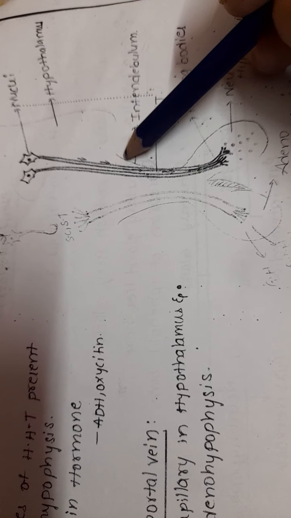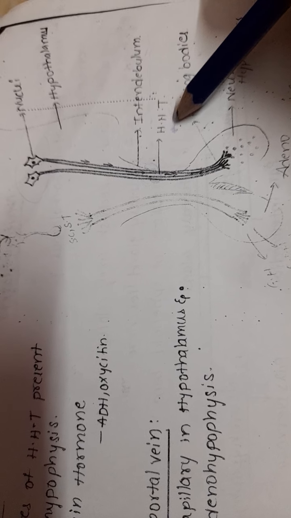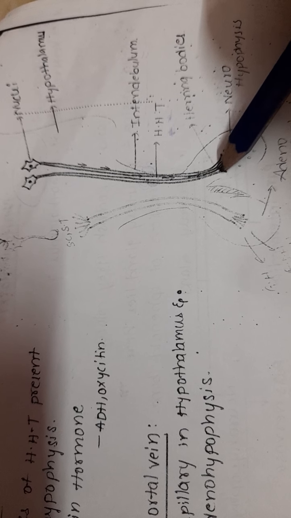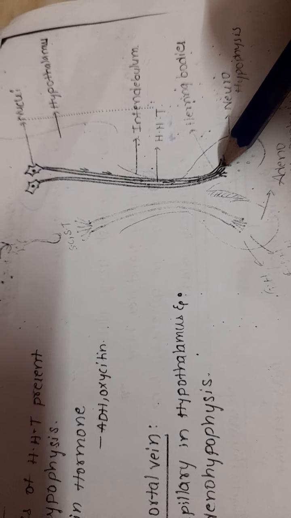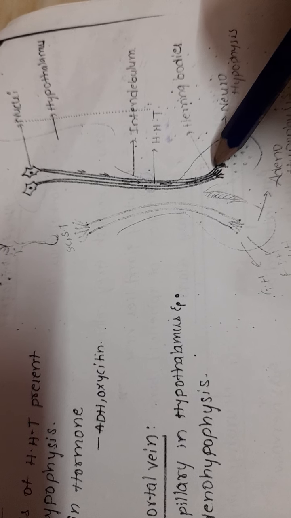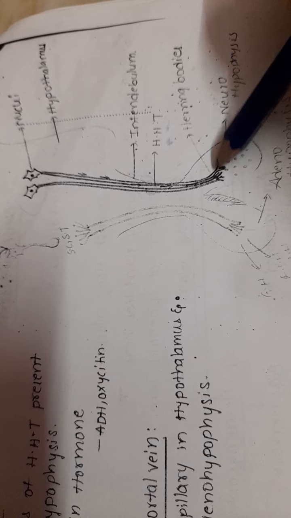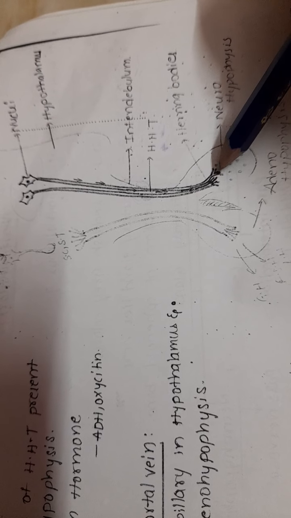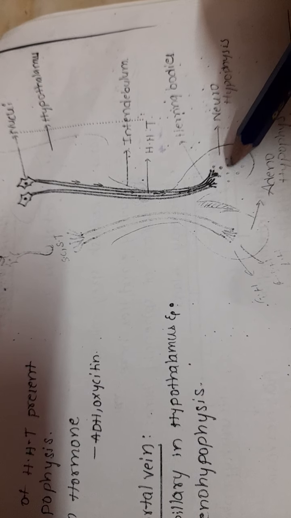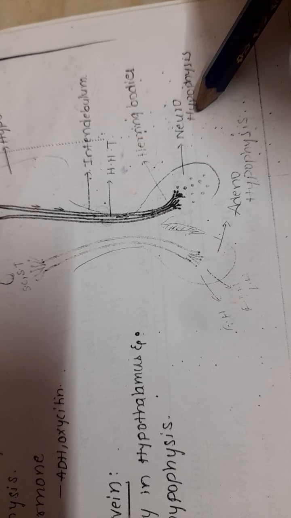In this infundibulum, the tract is passing through. At the end, the axons end in telodendria, the axon terminals. These axon terminals store these hormones. These are called Herring bodies. What are they? Herring bodies. Now the hormones are released from these Herring bodies into the neurohypophysis. I will show you that one here.